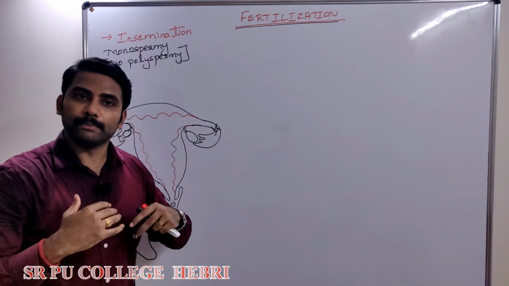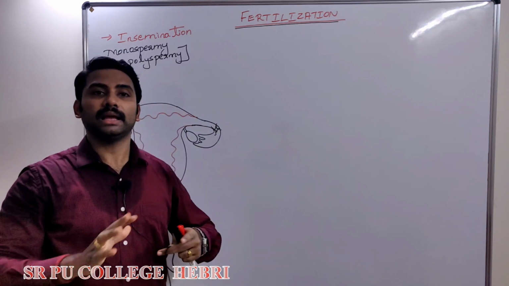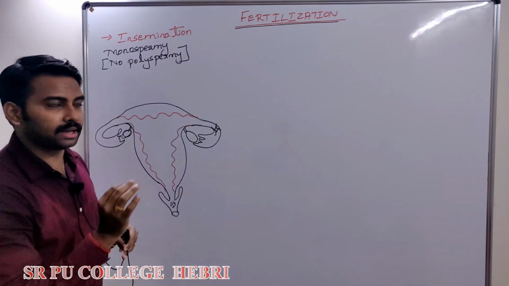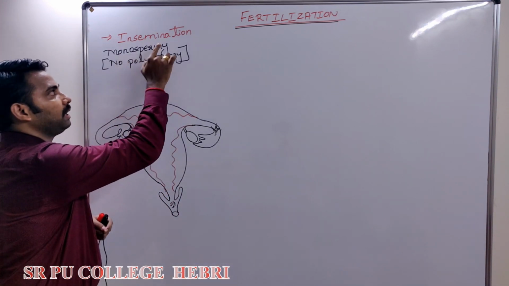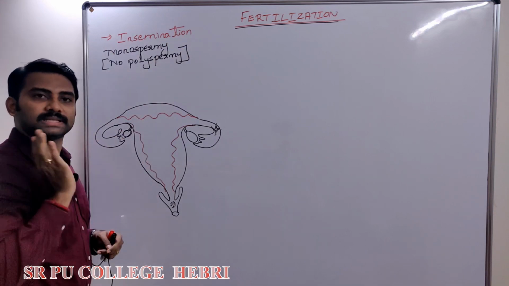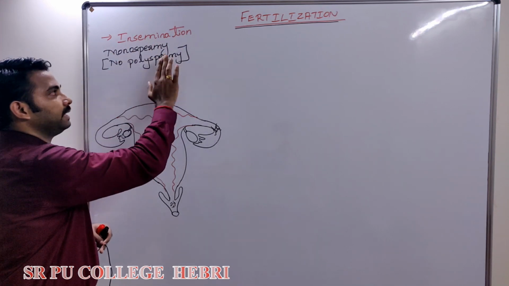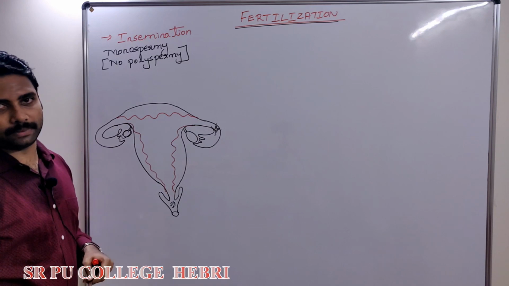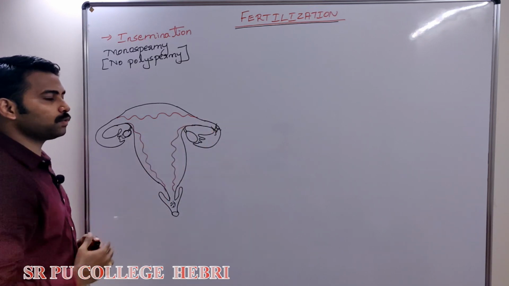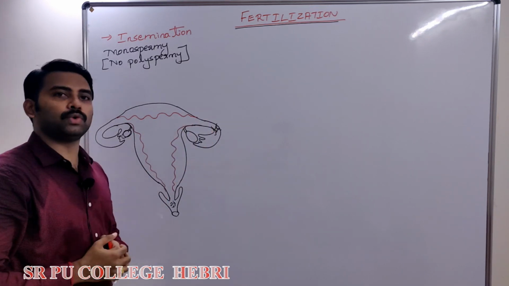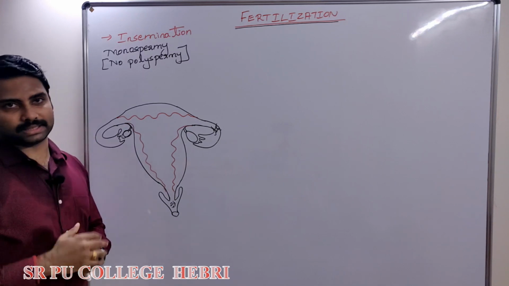No. The embryo or the zygote will die. It cannot tolerate. That's why after it, only what condition should occur? What condition should be seen? Monospermy. There should be no polyspermy. Even though 100 sperms will reach, only one sperm will be able to fertilize this.